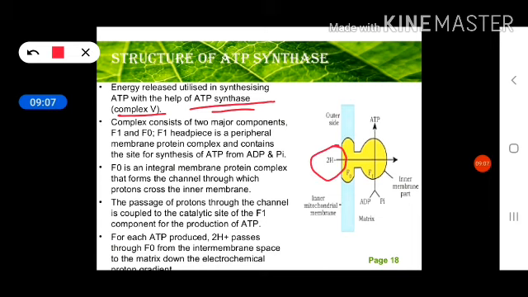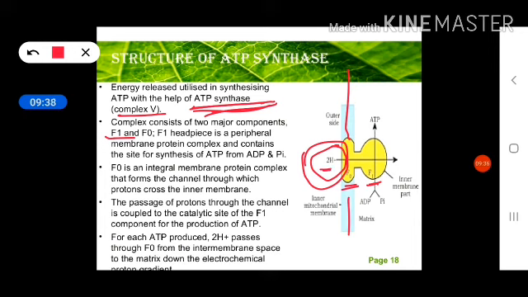It will activate only when the protons transfer through it with force, and when it activates, ADP plus inorganic phosphate get combined and produce one ATP molecule. So when two protons are transferred from this part into the matrix, the F1 part ATP synthase is activated, and it combines ADP plus Pi to produce one ATP molecule.